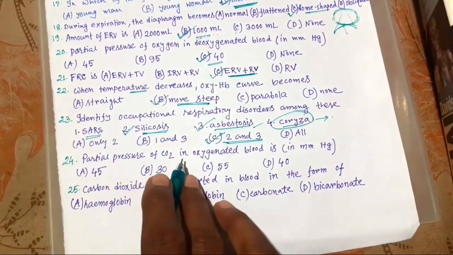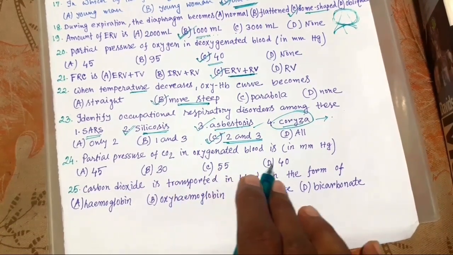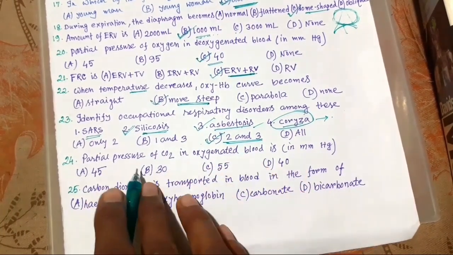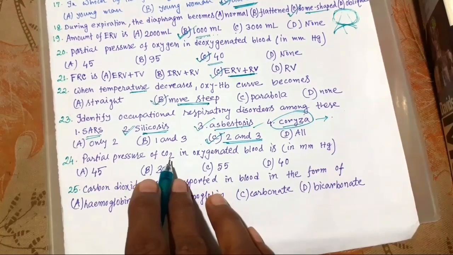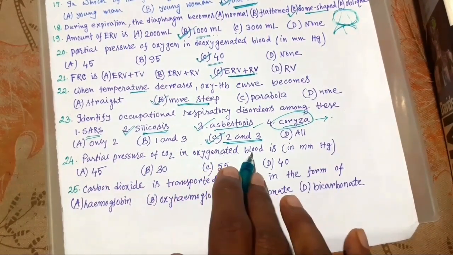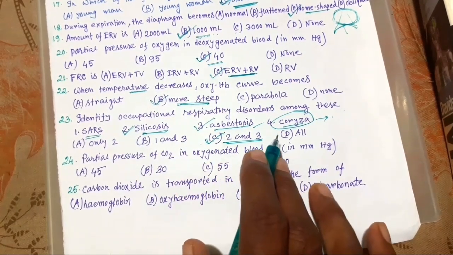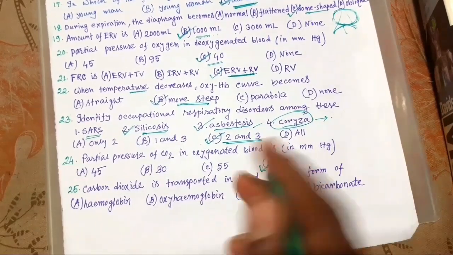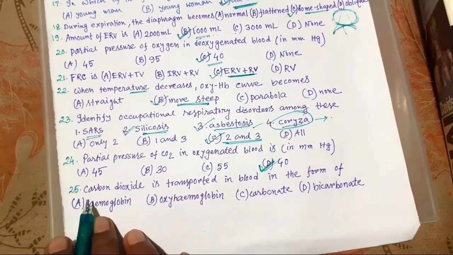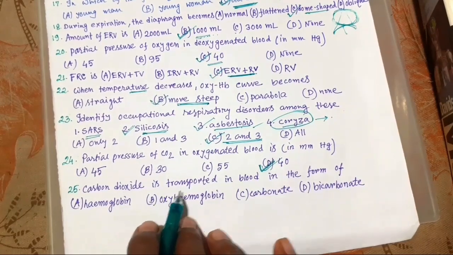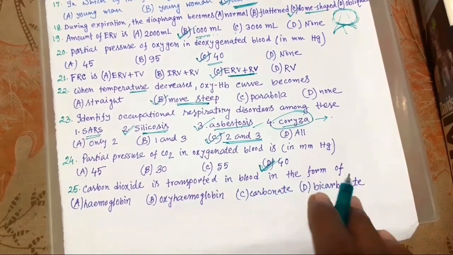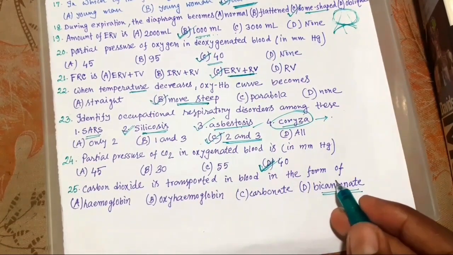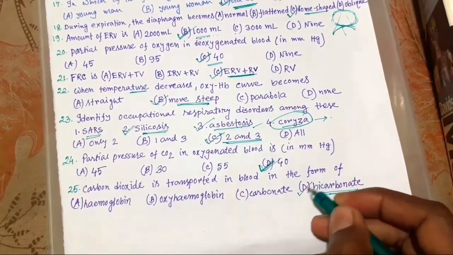So 24. Partial pressure of CO2 in oxygenated blood is. It is clearly given in NCERT that partial pressure of CO2 in oxygenated blood is 40 millimeter of mercury. This is the right choice, okay. Now 25. Carbon dioxide is transported in blood in the form of bicarbonate, and it is about 70%, okay. This is the right choice.